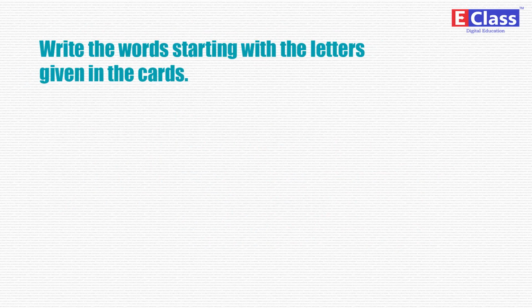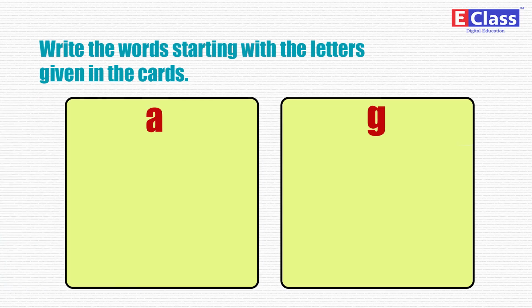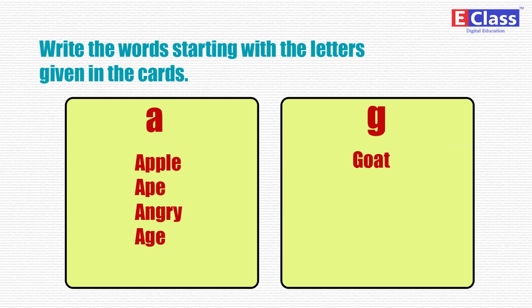Write the words starting with the letters given in the cards. A. Apple. Ape. Angry. Age. G. Goat. Grass. Green. Game.